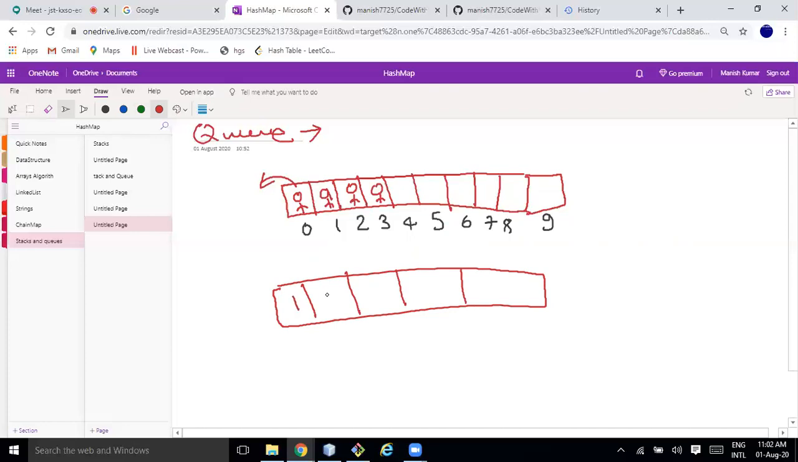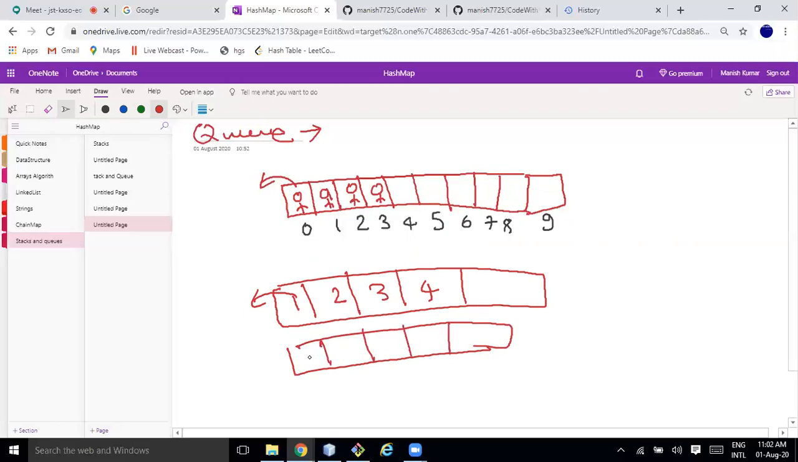So person 1 is there, 2 is there, 3 is there, 4 is there. Okay. He wants to jump out. Then what will we have to do? You have to shift like this. Size will be the same as the array, right?